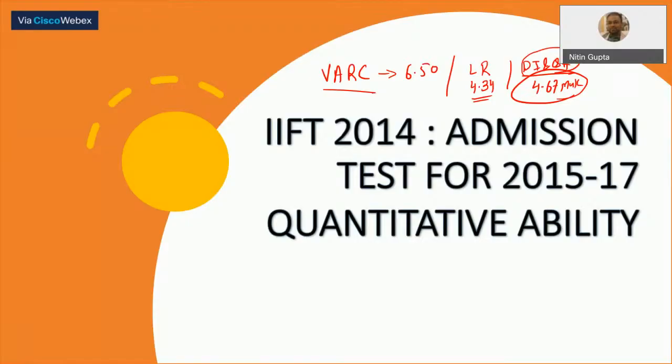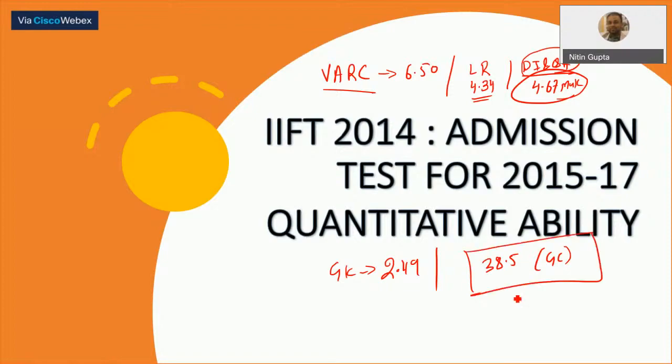DI and QA had a combined cutoff. And for GK this year, the cutoff was 2.49, and the overall cutoff was 38.5 for the general category.